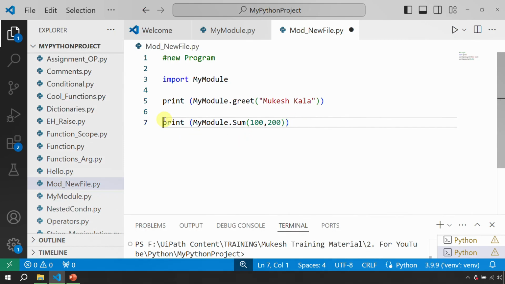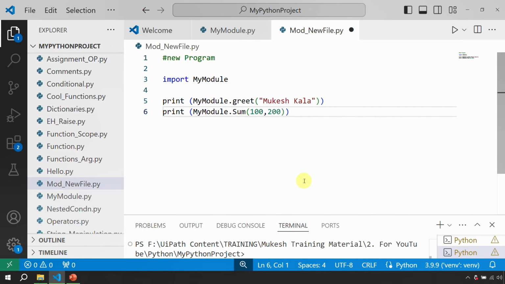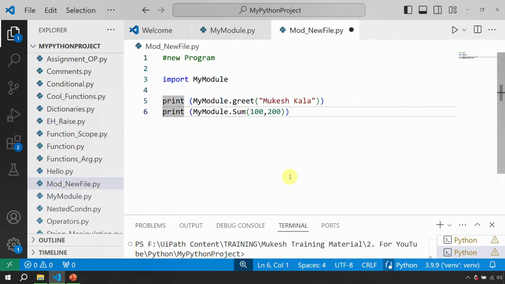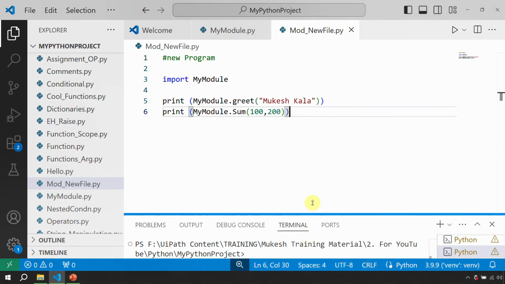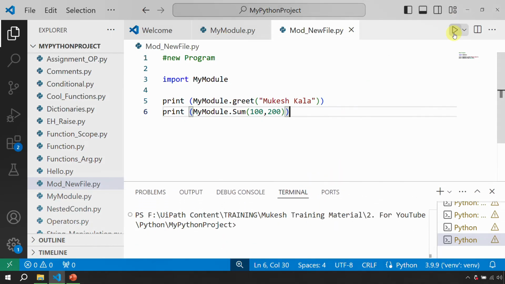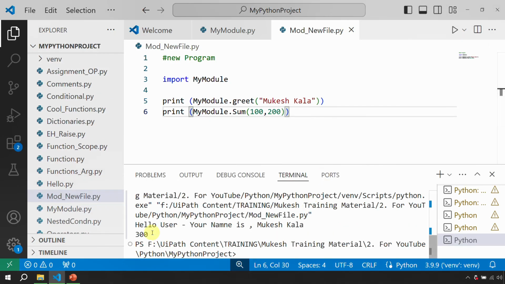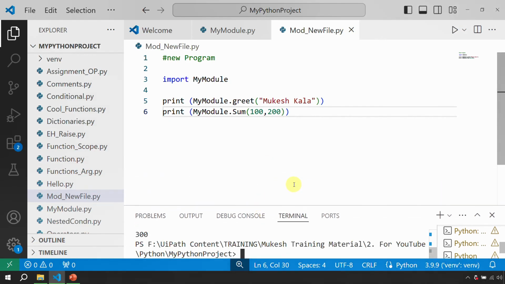I hope you remember this from the previous modules. Print and close this. So now if I run this file, what should happen? You should get this message, which is your name is this, and it should automatically calculate the sum as well, where the implementation is in a different module. Okay, so I'll just bring this console a little up and run the Python file. In the console we can see that hello user, your name is Mukeshkala, and the output is also printed as 300.